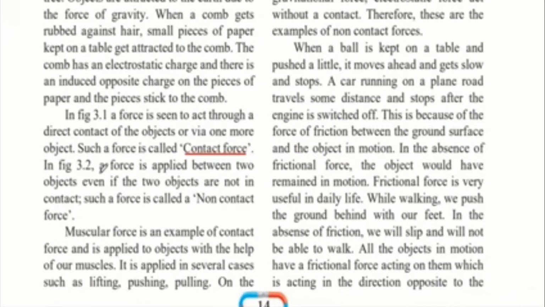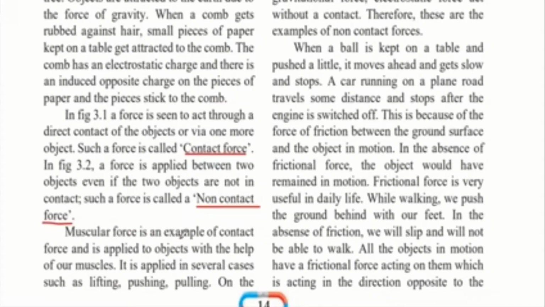But in the examples that we saw just now of the coconut falling towards the ground and the nails being attracted to the magnet, there is no contact between those objects. Therefore, those forces are called non-contact forces.